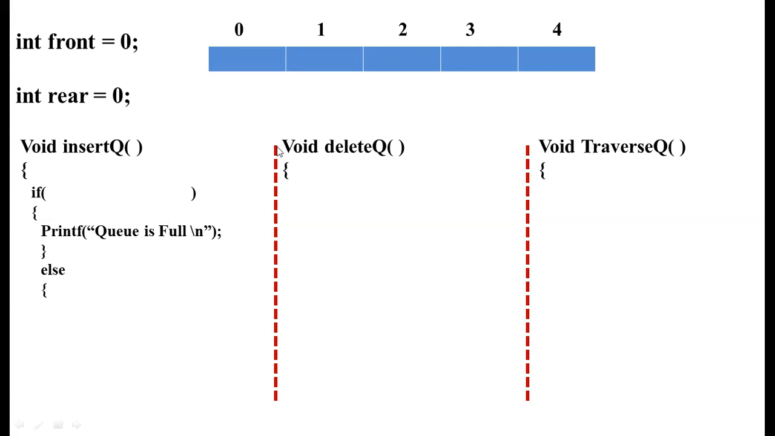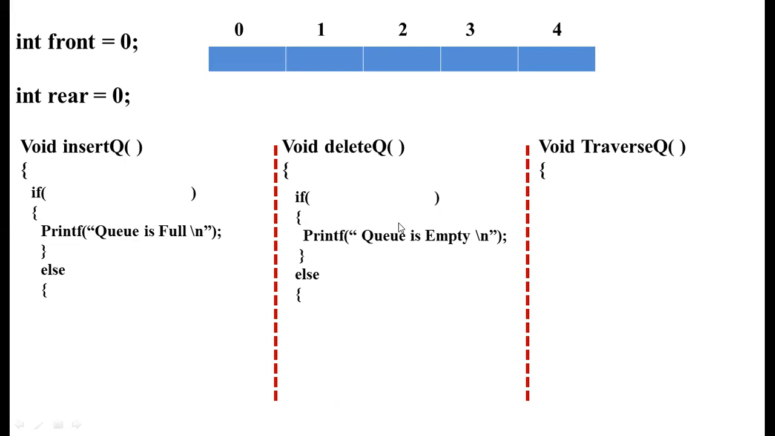In the same way, in case of deletion, to delete we need to check on some condition. We need to print that the queue is empty. So we cannot perform the deletion of an element from the queue if it is empty. Can you say when we cannot delete an element from the queue? When the queue is empty. So when will the queue be empty?